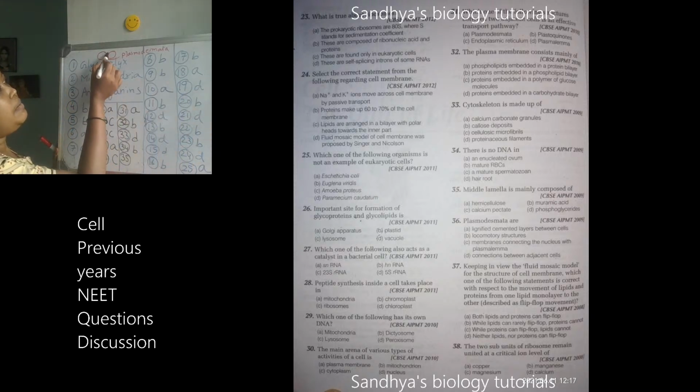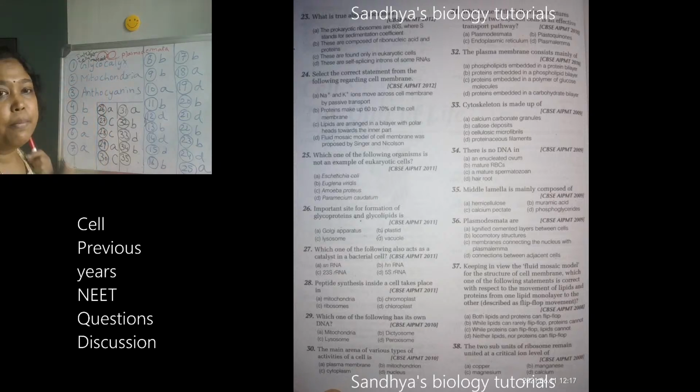The intercellular material is called middle lamella. So the material which is present in between the cells is called middle lamella. Now you can answer. It is mainly composed of what?